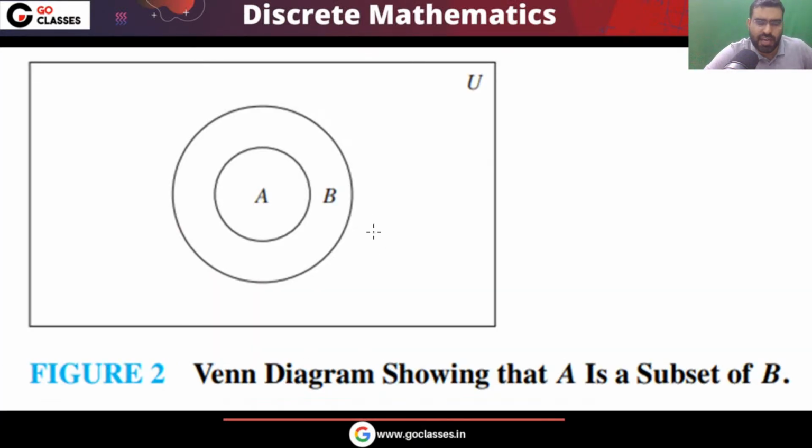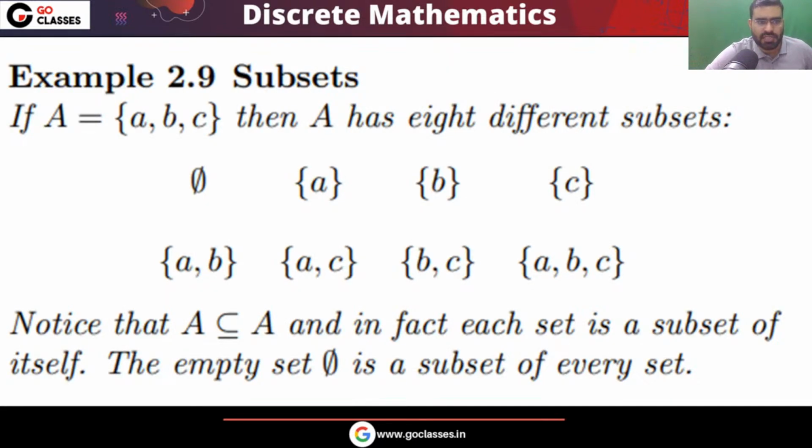Now let's move on. This is the Venn diagram. You can notice every element of A is also an element of B. This is the Venn diagram of A being a subset of B, meaning every element of A is also an element of B. Now let's see the next definition, that is subsets.